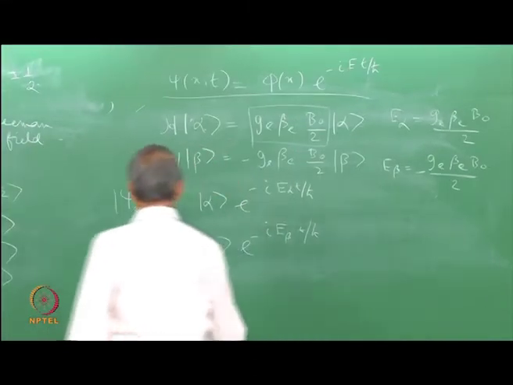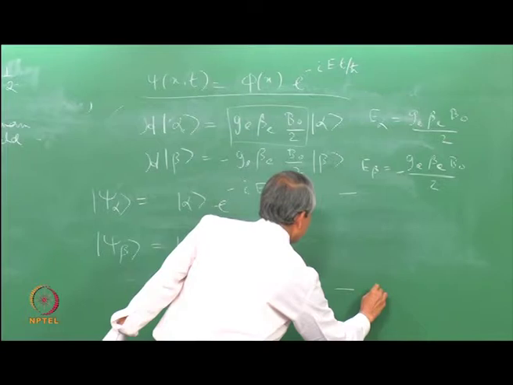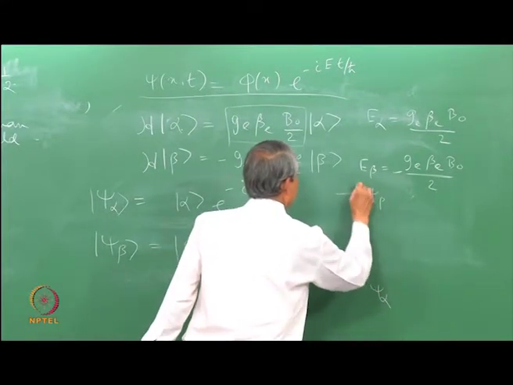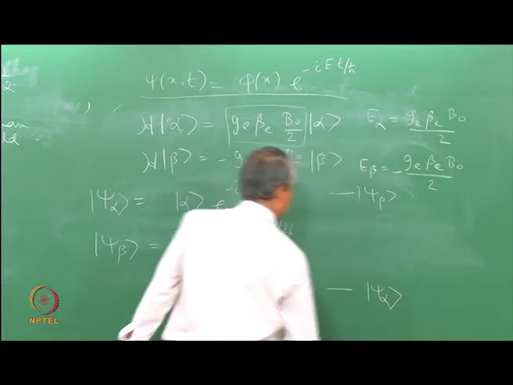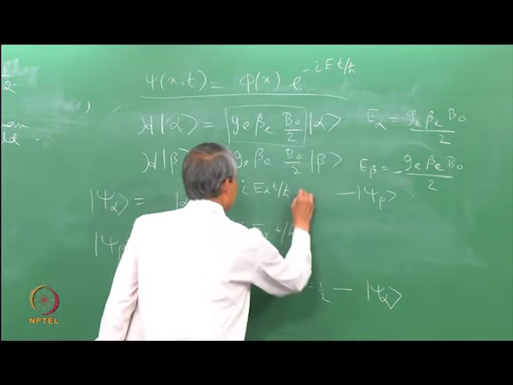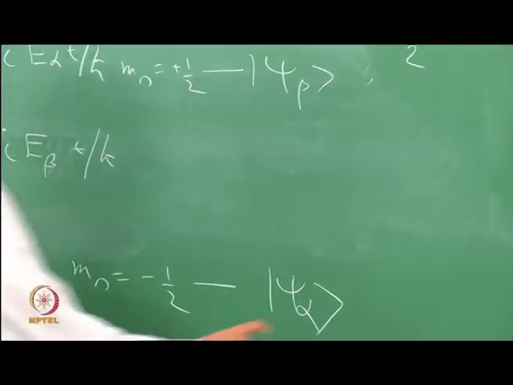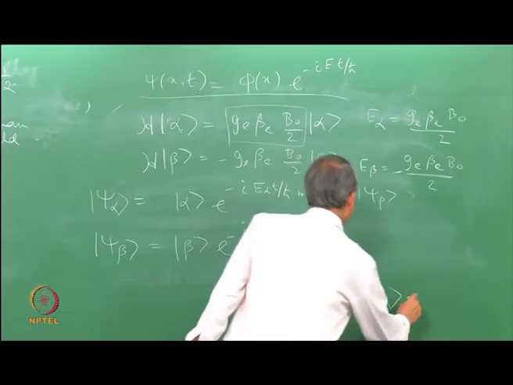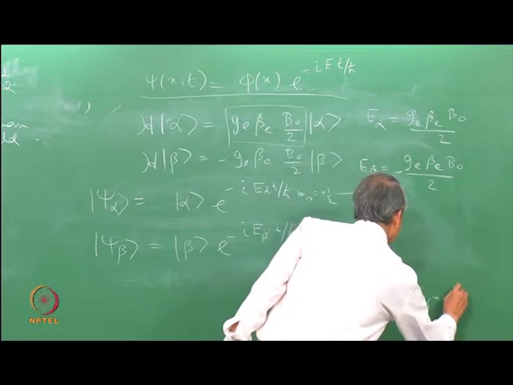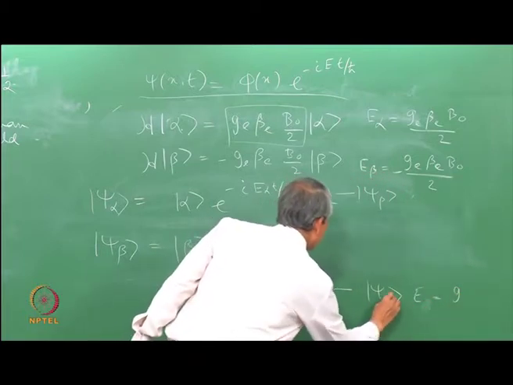So, we can write this in terms of the energy level diagram. This is psi alpha, psi beta corresponding to ms equal to minus half, ms equal to plus half, and this energy is given by this.